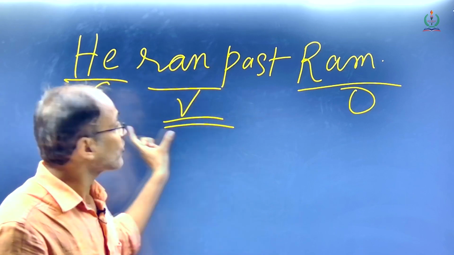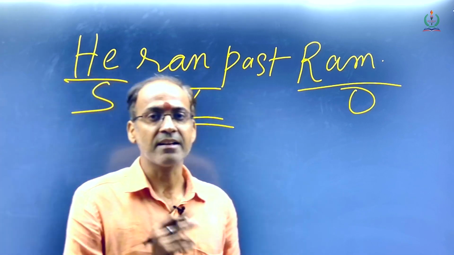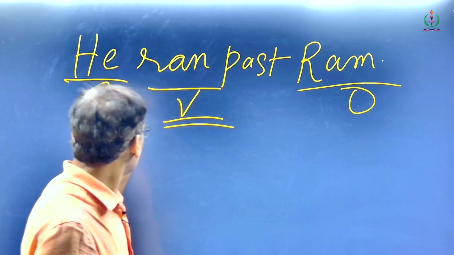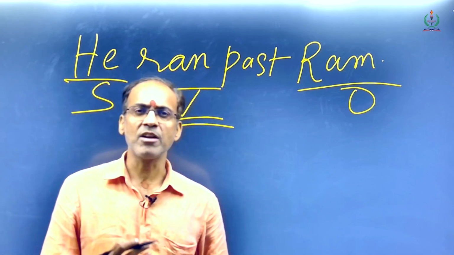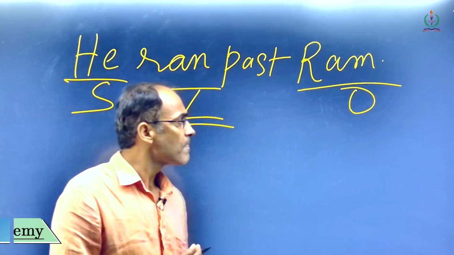But this is also a fine example of an intransitive verb, because when we say he ran past Ram,